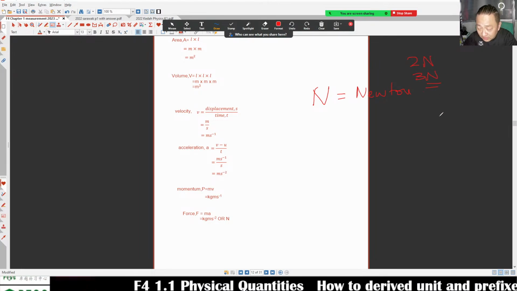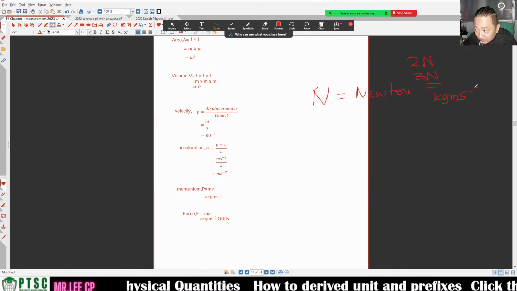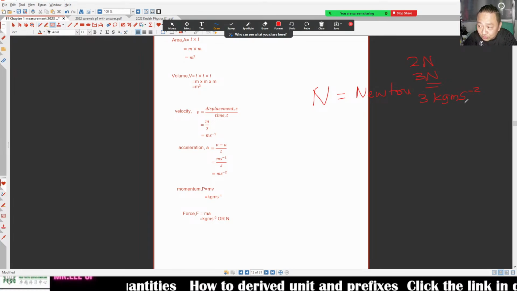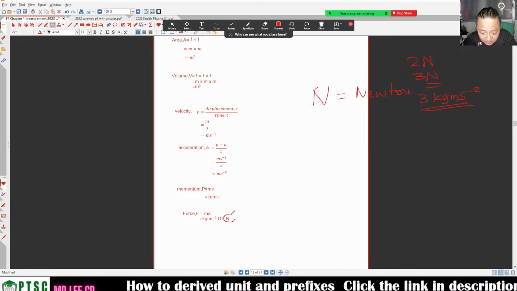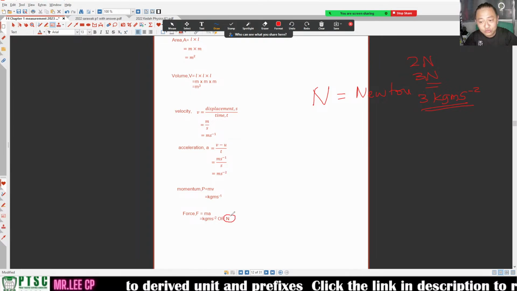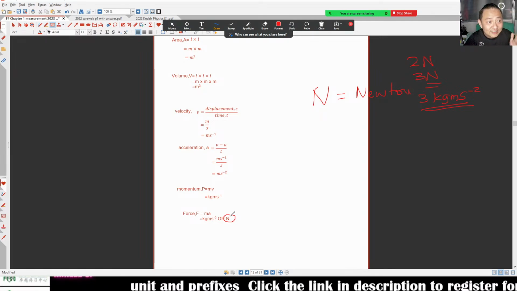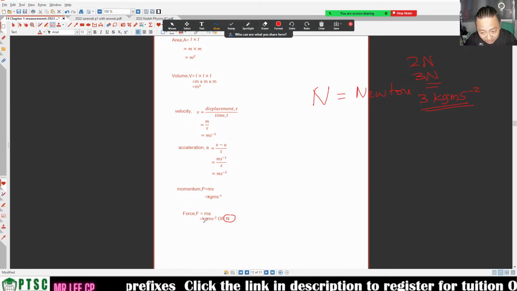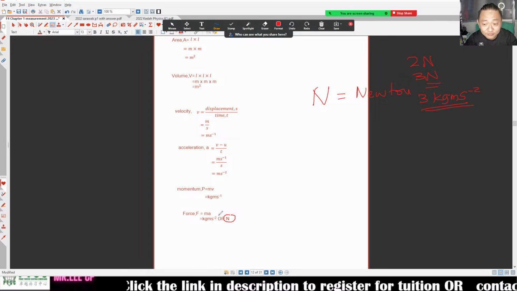This Newton belongs to kg ms negative 2. 3 Newton is 3 kg ms minus 2. This is the SI unit. Because this unit is what we normally use, we can use this one also, unless they say it must be SI unit. If they say it must be SI unit, then you have to use kg ms minus 2. If they don't say, you write Newton and it will be okay.